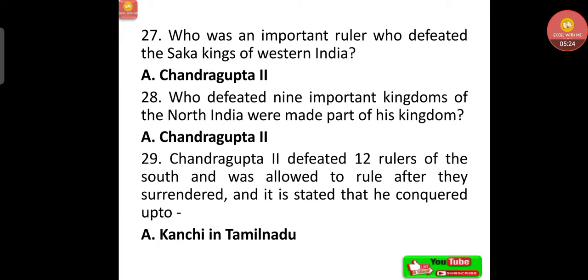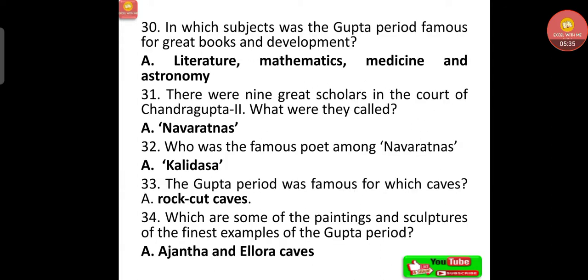Now Chandragupta II defeated 12 rulers of the south and was allowed to rule after they surrendered, and it is stated that he conquered up to Kanchi in Tamil Nadu.